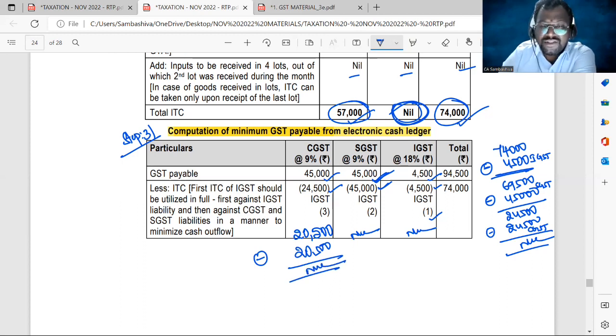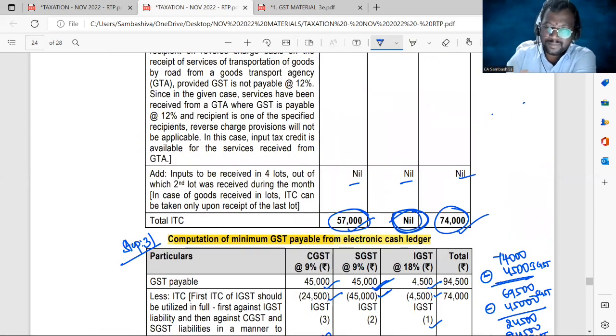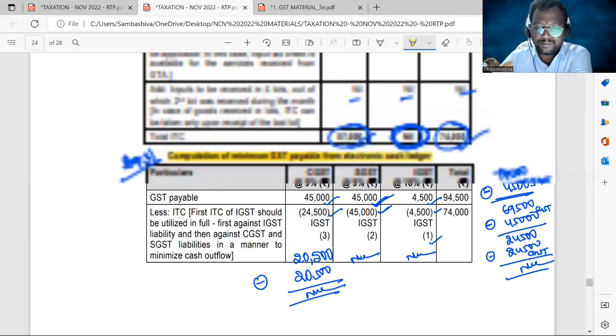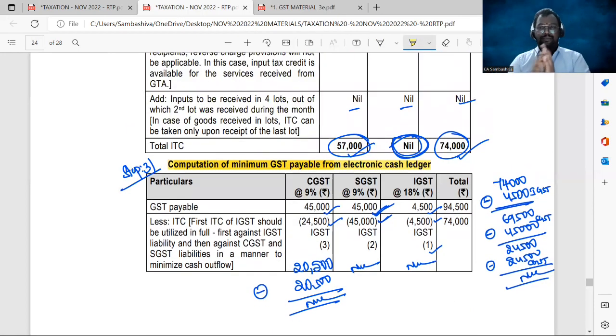The answer is GST payable from the electronic cash ledger is 0 only. So 20,500 CGST credit is used. Then the minimum GST payable in cash is 0, 0, 0, 0. Clear? So that's the answer for problem number 6. Check it out and ask the doubts if any.